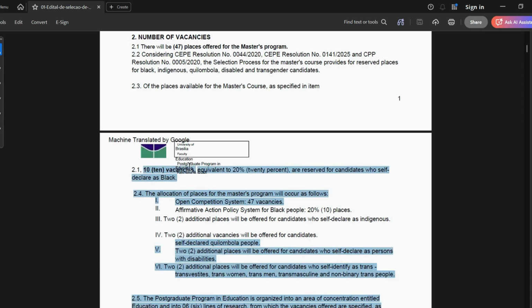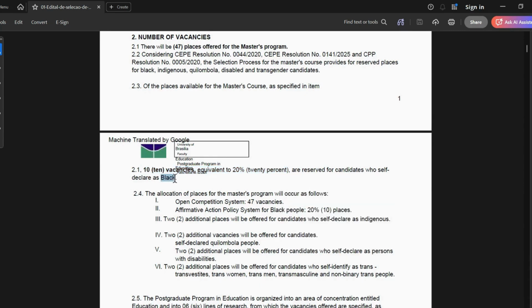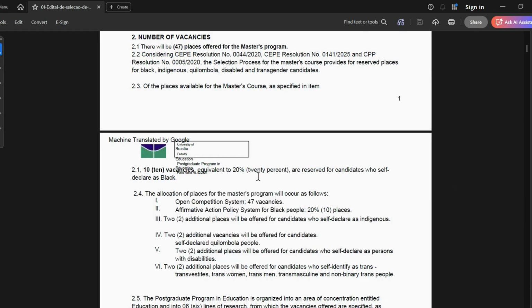10 vacancies, equivalent to 20%, are reserved for candidates who self-identify or self-declare as Black. So you can see they have started splitting down all those quotas now. Then you can see they are trying to reiterate everything again. Open competition, 47 vacancies. Affirmative action for Black, 20%, which is 10 places.